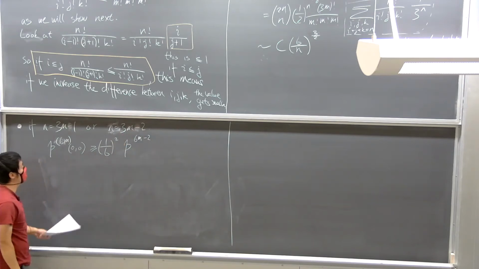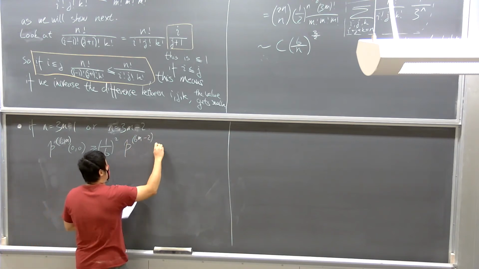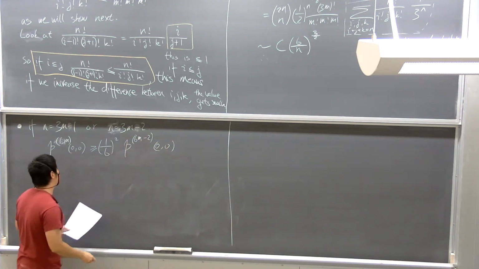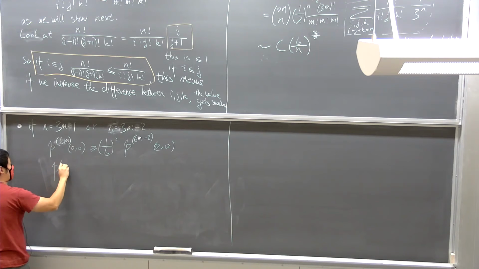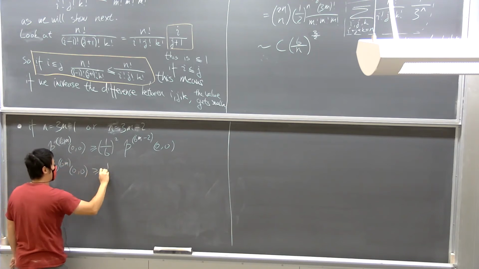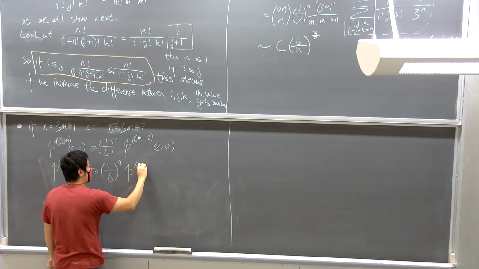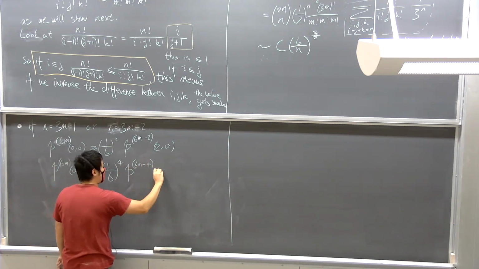Let's change the plus sign to a minus sign, of course, they cover all the choices. And I'll also write out the next inequality: p of 6m from 0 to 0 is at least 1 over 6 to the 4th power times p of 6m minus 4, 0 and 0.